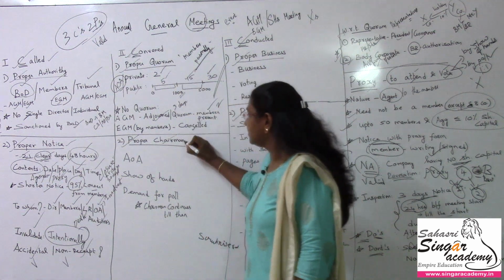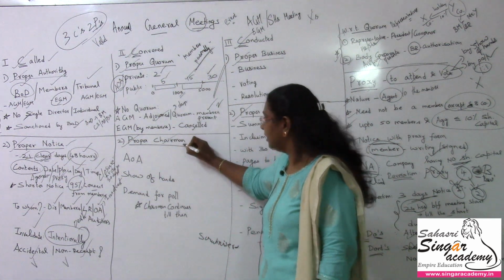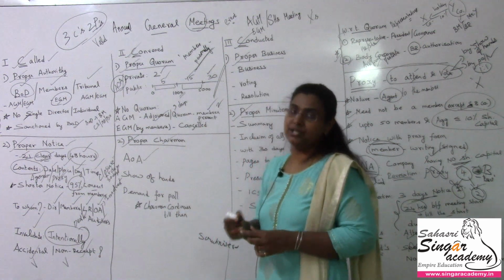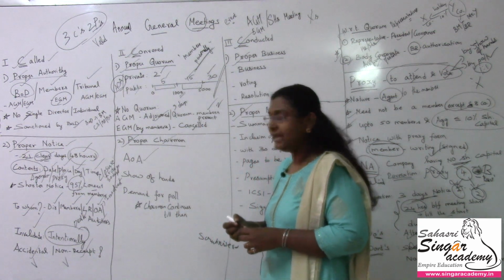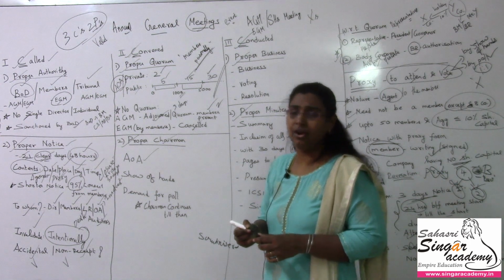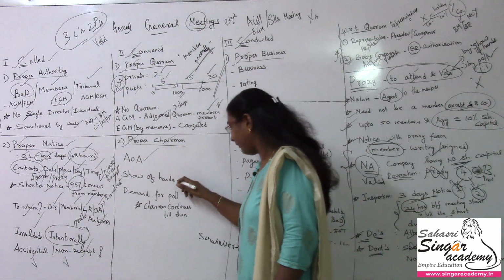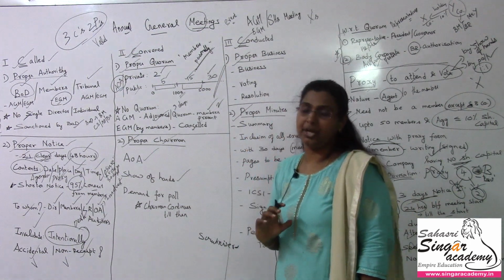Proper point with respect to chairman. Who can be a chairman? Articles of association may be having a named person as a chairman. Yes. In case articles of association does not talk about any person as the chairman, then by show of hands they can appoint a proper chairman.